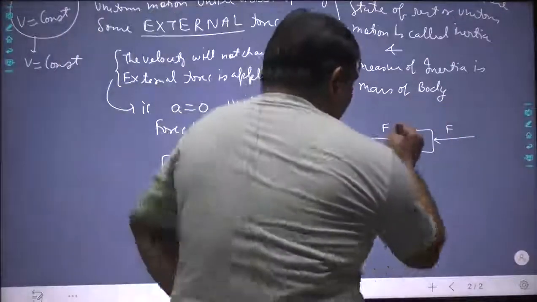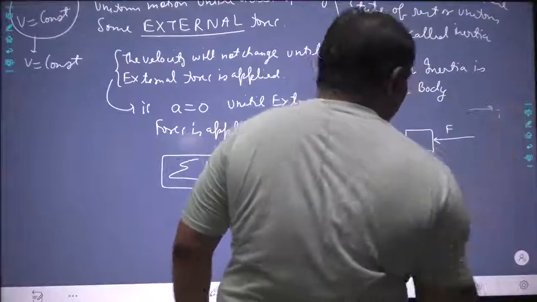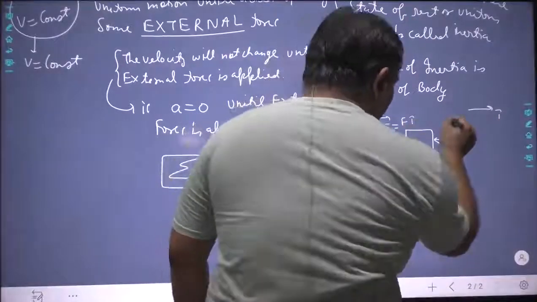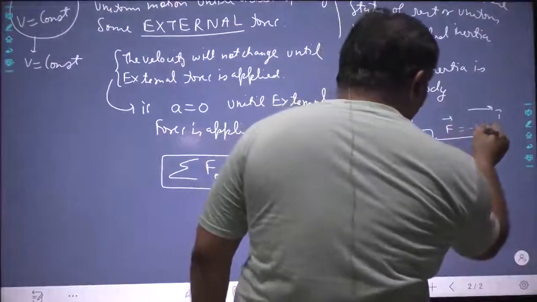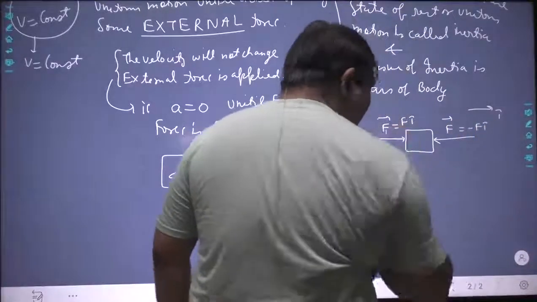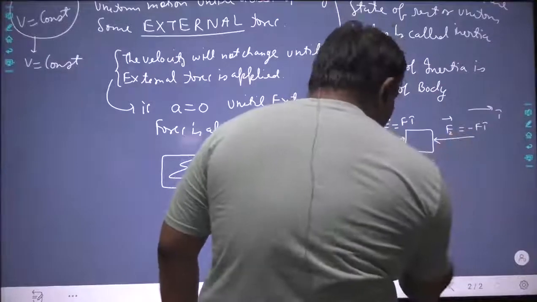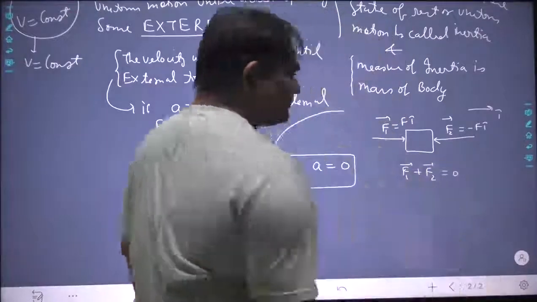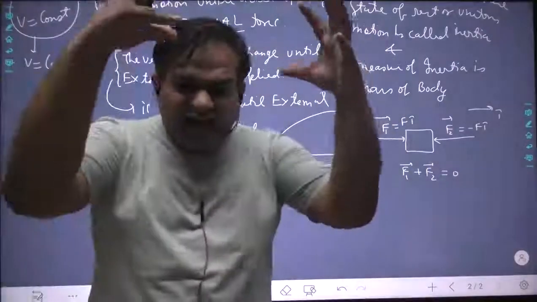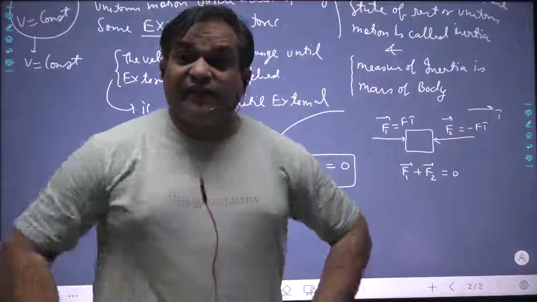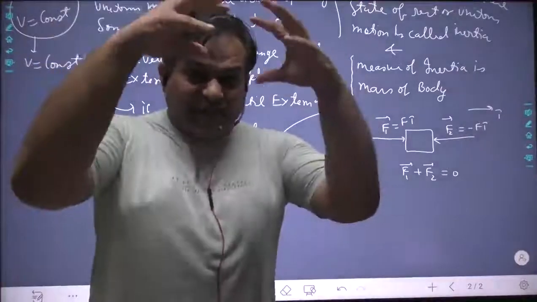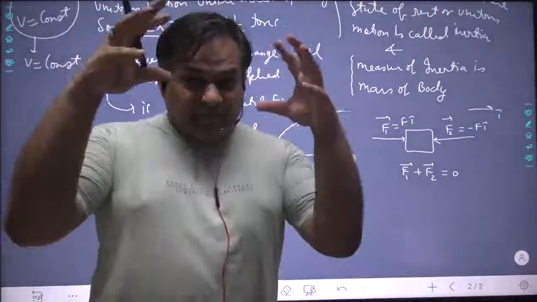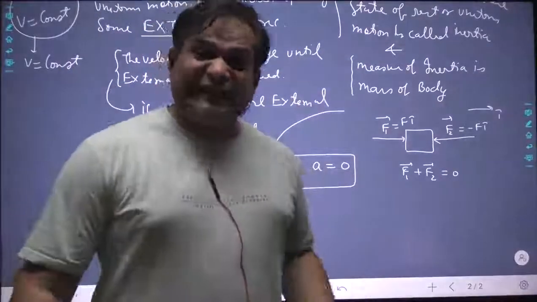You can say that if this is taken as i cap, then this force vector is, let's say, F i cap, and this force vector becomes minus F i cap. Let us call them F1 and F2. So we can say that F1 plus F2 is zero. That is, the net sum of all external forces is zero. Please remember this: the net sum of all external forces is zero.